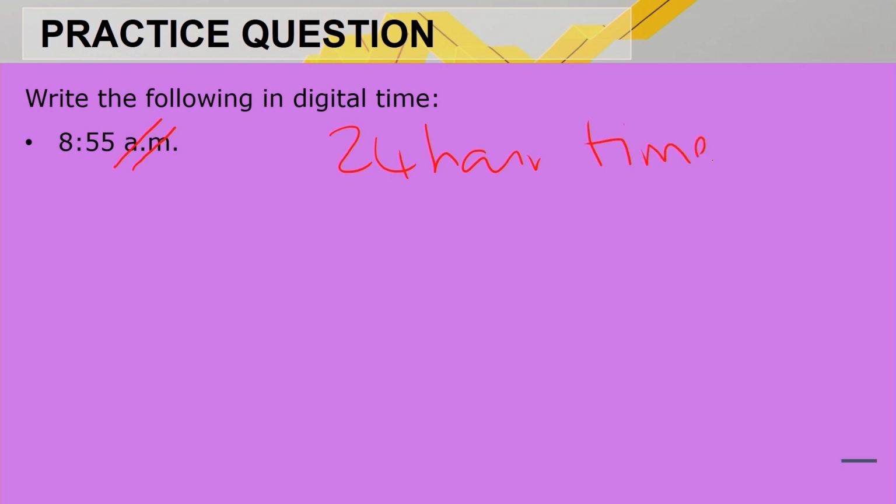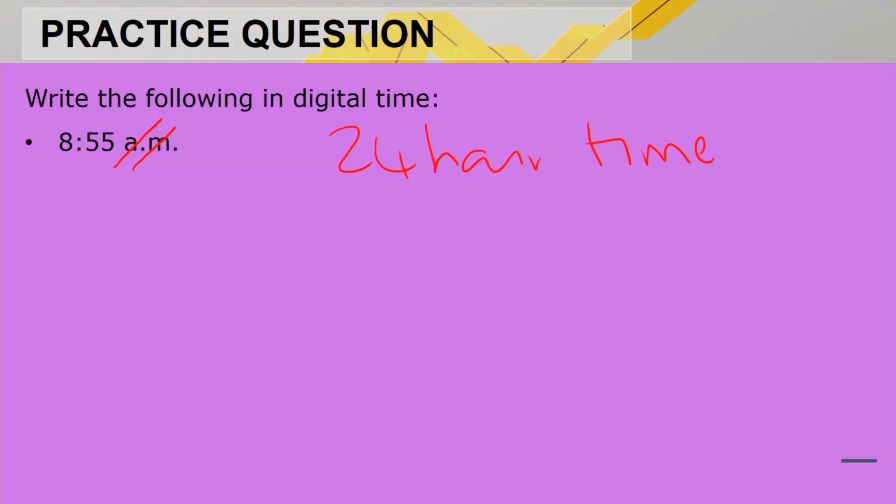Now, the next step is to check whether it's in the morning or in the afternoon, because if it's in the afternoon, we need to add 12 hours, but now it's not. So in digital time, it is in the morning, so it will remain 8:55. That's an easy one. I think I want easy ones like this in the future.